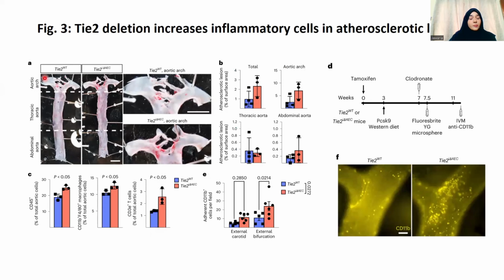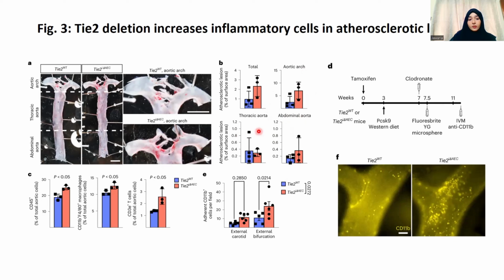These are aortas from the Tie2 wild type and the Tie2 deleted mice stained with the Sudan dye, where the mice were subjected to the Western diet or PCSK9 overexpression for 4 weeks, and they observed the formation of atherosclerotic lesions at the aortic arch. We can clearly see that in the Tie2 deleted mice there is increased atherosclerotic lesion formation, but the result is more obvious in the aortic arch